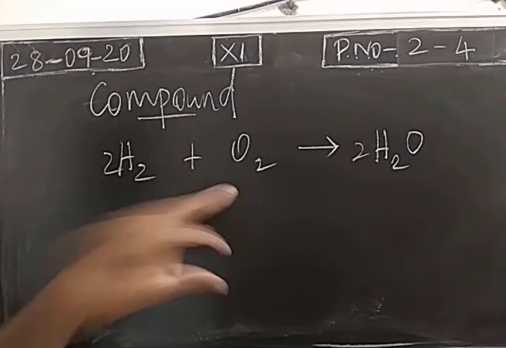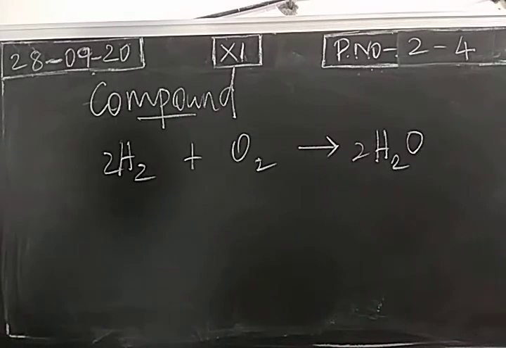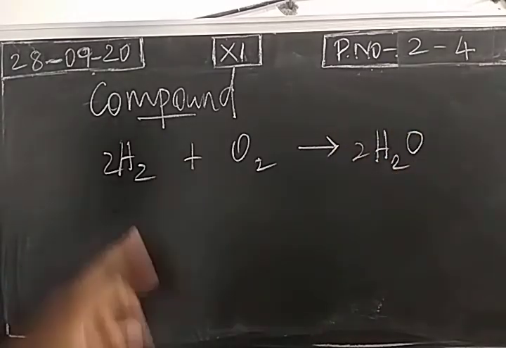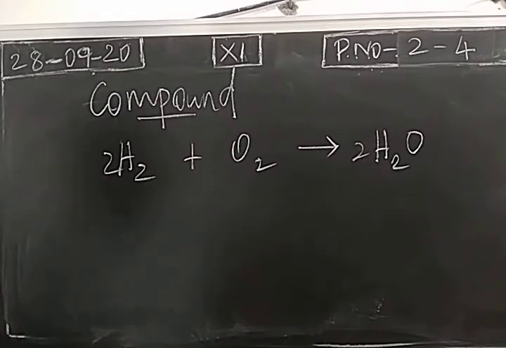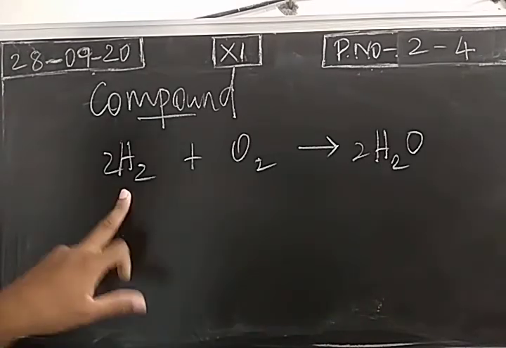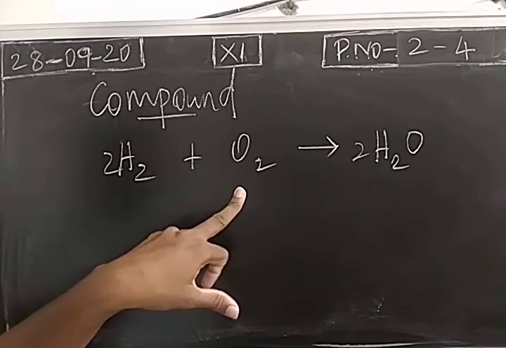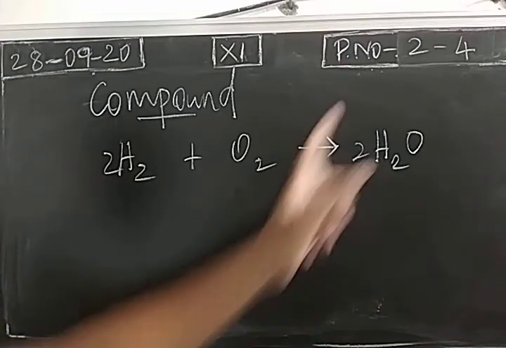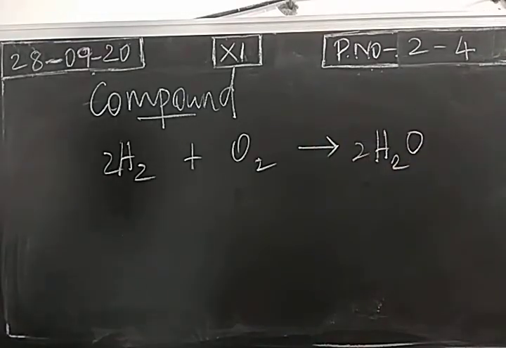So hydrogen element and oxygen element provided water molecule. When we observe the properties of water molecule, they will be totally different from properties of hydrogen and oxygen. So the constituent particles will be totally different from the formed compound. Hydrogen has particular chemical properties. Oxygen has particular properties. When these two elements are joining to produce water, the compound water will have different properties than the constituent particles, hydrogen and oxygen. So this is the characteristic of compound.